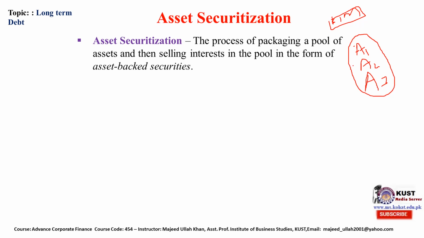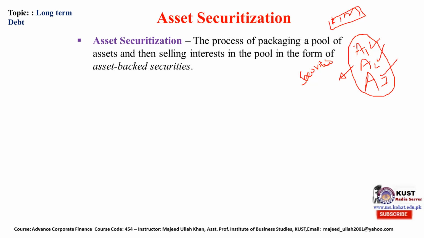After pooling it, the company issues financial securities which are backed by these assets.